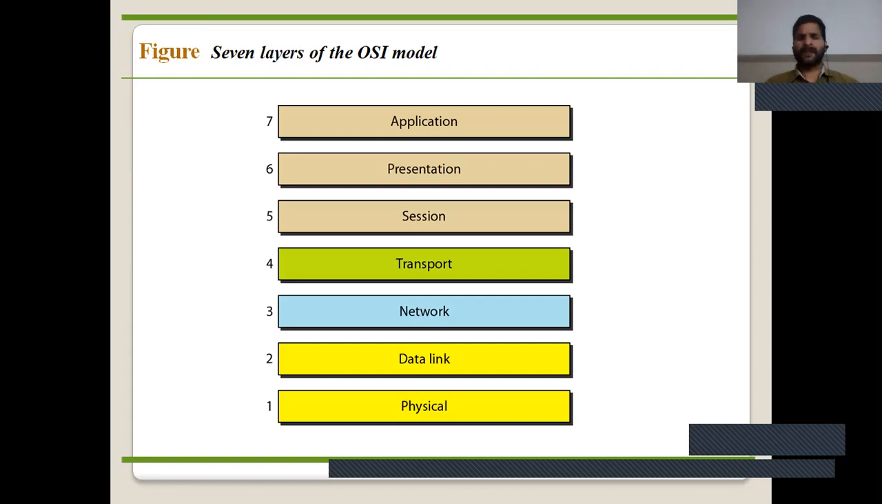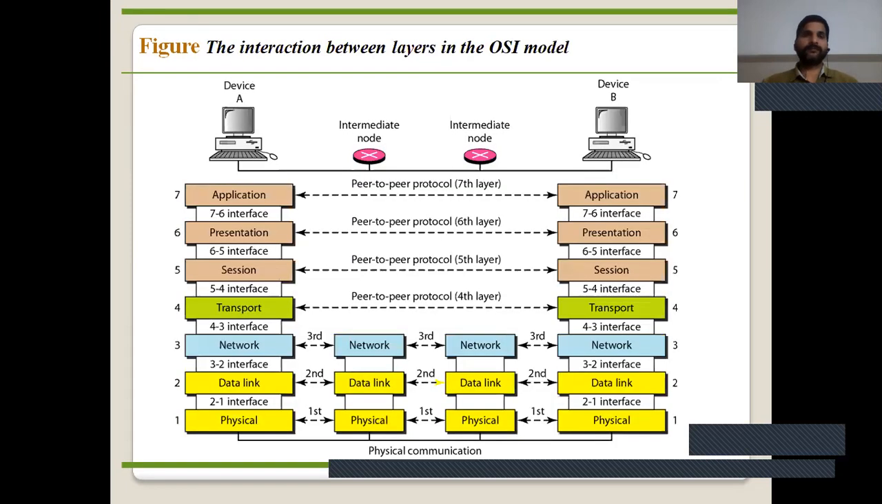So we can learn several methods to remember the sequence of the layers. First physical, second data link layer, third network layer, fourth transport layer, fifth session layer, sixth presentation layer, and seventh application layer. Now this figure shows the interconnection between layers in the OSI model.